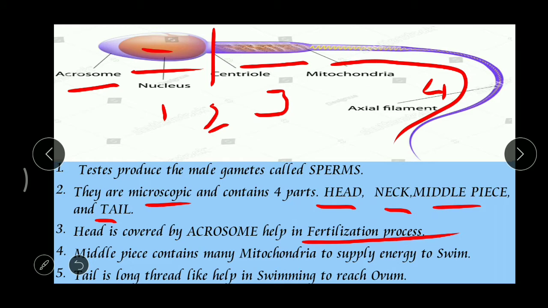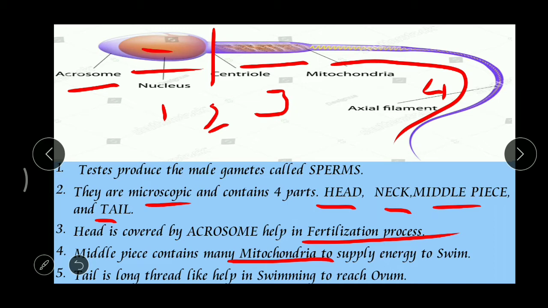And then what is the third one? The middle piece. Inside this middle piece we can find some special structures called mitochondria, and these mitochondria are used to supply energy. For every cell, energy is needed to do its work, right?